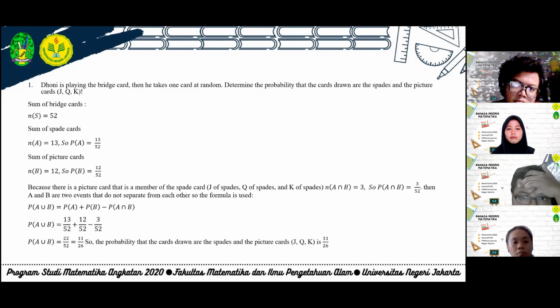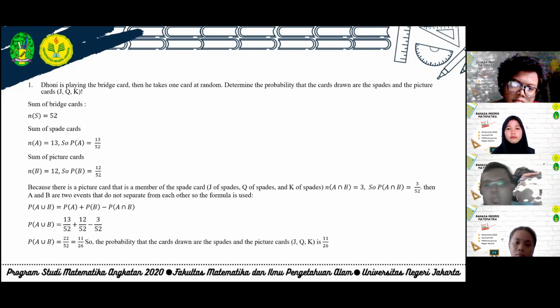Because there are picture cards among the spade cards: J of spade, Q of spade, and K of spade. A intersection B is 3. So the probability of A intersection B is 3/52.